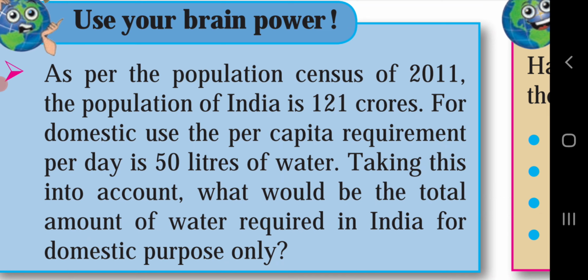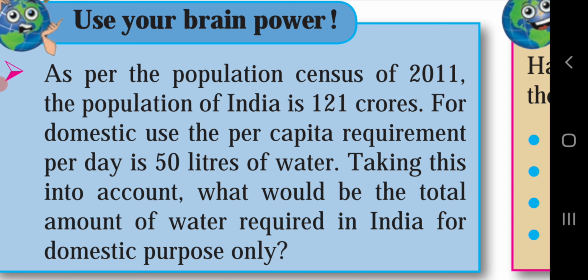Use your brain power. As per the population census of 2011, the population of India is 121 crores. For domestic use, the per capita requirement is 50 liters of water per day. Taking this into account, what would be the total amount of water required in India for domestic purposes only? The population of India as per the census of 2011 is 121 crore.